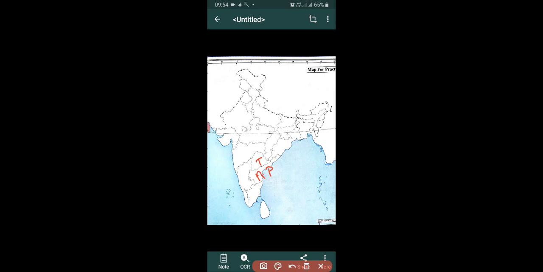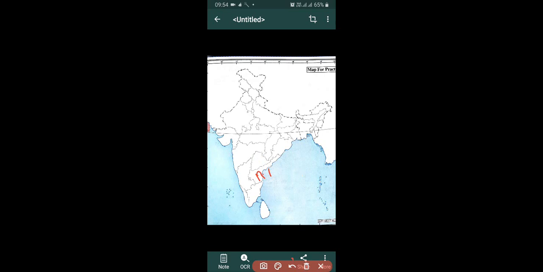This is the newly constructed state. This state has been newly formed. And the capital of Telangana and Andhra Pradesh is Hyderabad. Again listen, the capital of Telangana is Hyderabad and Andhra Pradesh also has its capital named Hyderabad.